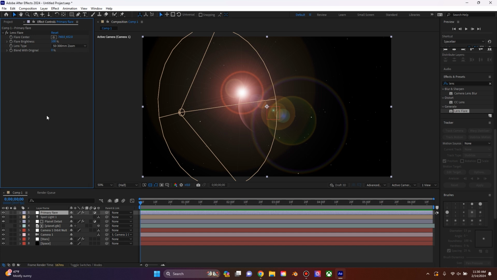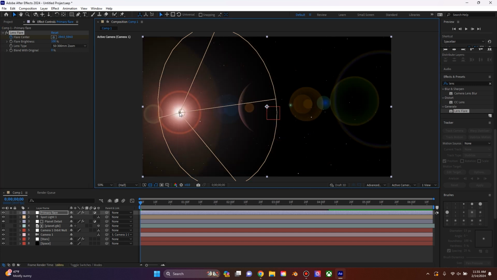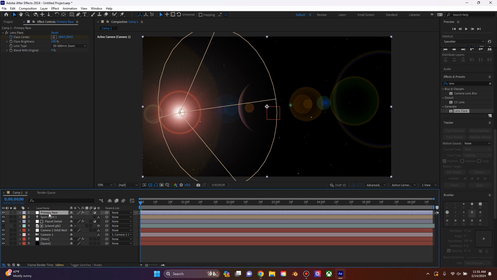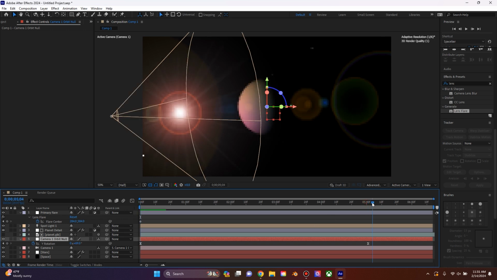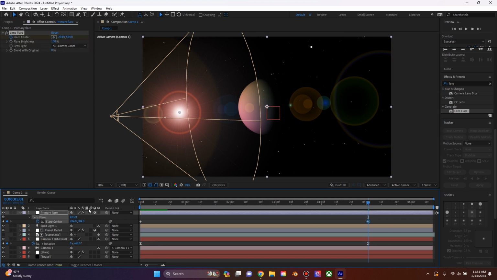So what we're gonna do is, under the lens flare effect, I'm gonna click the stopwatch for flare center, and you can click this little button right here, and that will immediately move the point of interest to where your cursor is. So you can just simply click, and it'll move that flare right to where you placed it. And since we're tracking it, we can go down here to the layer, and press U to open up the keyframes we're tracking. Then what we can also do is go to the orbit null and press U to view where our last keyframe lands, which is just past the 5-second mark. And we're gonna create a new keyframe for the flare center.